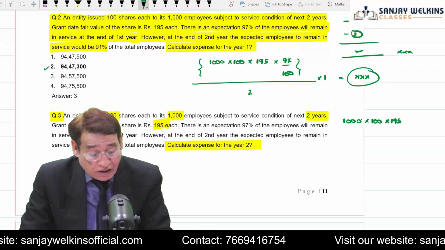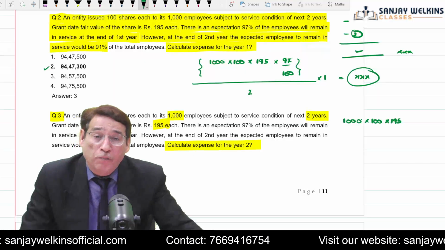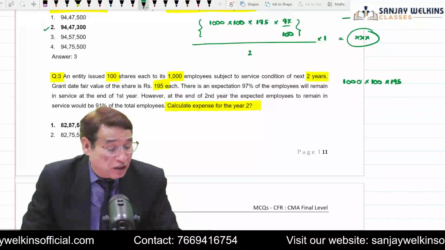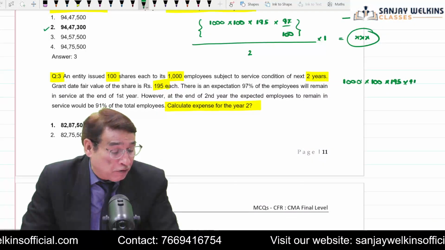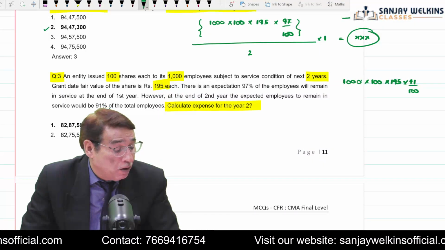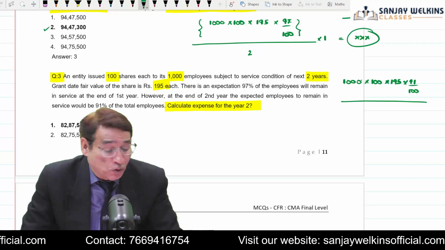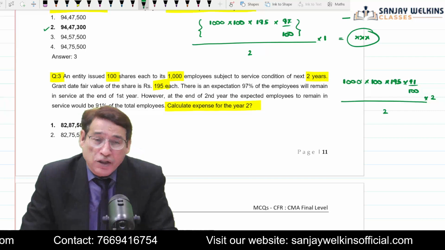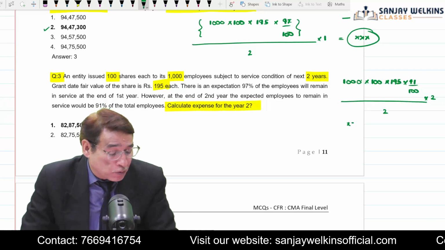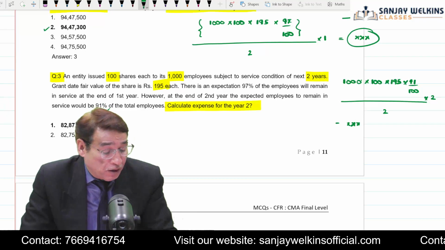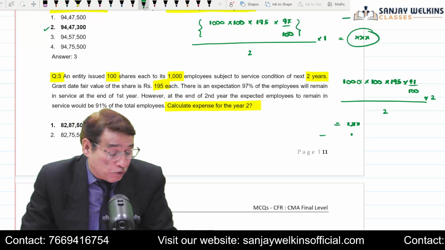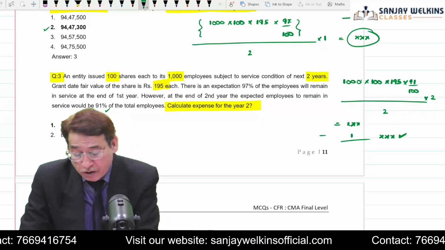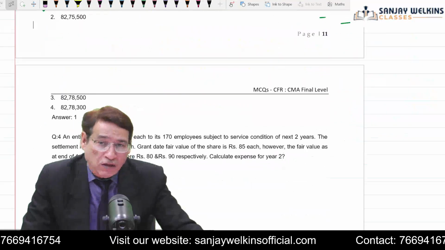But in the second year, we are expecting only 91% employees are going to cover the scheme, 91%, correct? So that is why I am going to multiply it with 91%. So total expenses by the end of the second year will be equal to this much, correct? So whatever expense we get, I will subtract the expenses which I have booked in the first year, and this will be my answer. Is it clear to you? Your answer will be 82,87,500.